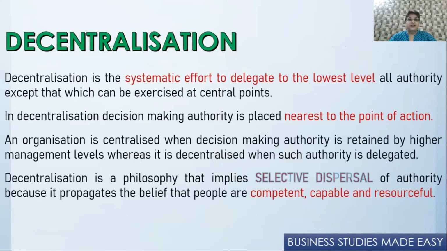So let us study what it is. It is a systematic effort to delegate to the lowest level. So everybody down the hierarchy is given certain power to take decisions on their own. And this decision-making power is placed nearest to the point of action. So those people who are going to need it, they only buy it. For example, the department is going to need stationery, they only go and buy it for themselves.